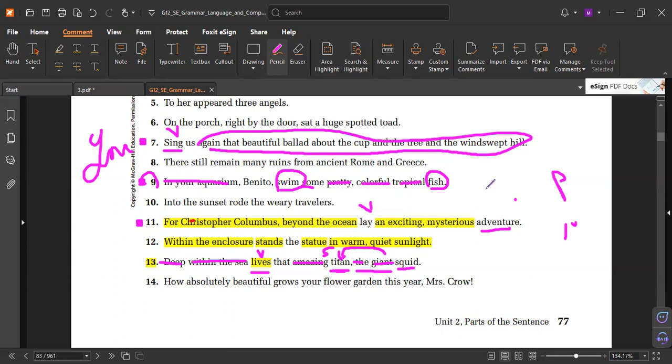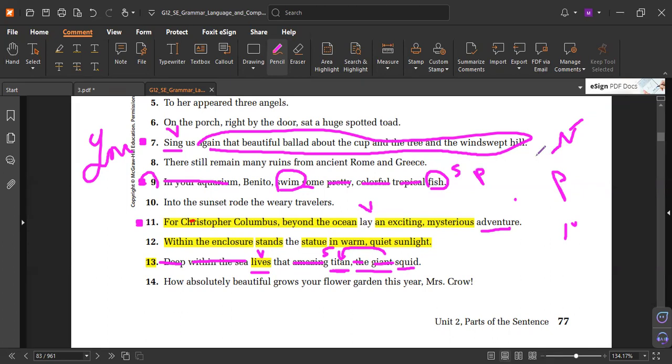Imagine it. So what or who swims in your aquarium, Benito? It means you are talking to someone called Benito, like Benito in your aquarium. You know it? Okay. So "fish" here is the subject, and the subject is plural, because the word "fish" is what we call a collective noun. It could be singular or plural. It's the same spelling. Later, inshallah, we'll study everything about nouns.